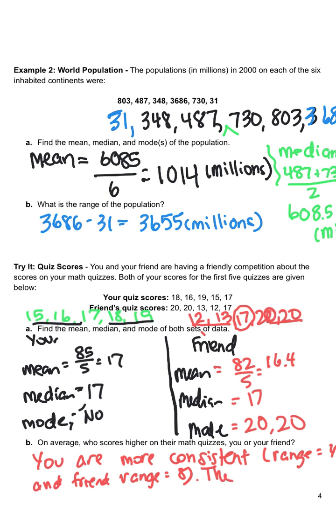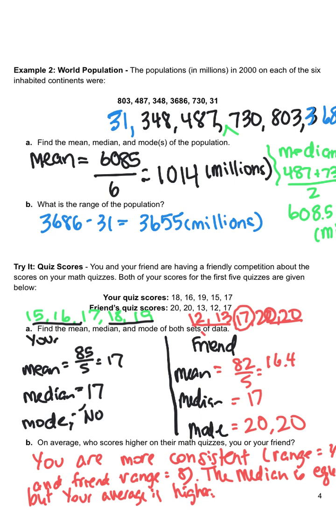The median is equal, but your average is higher.